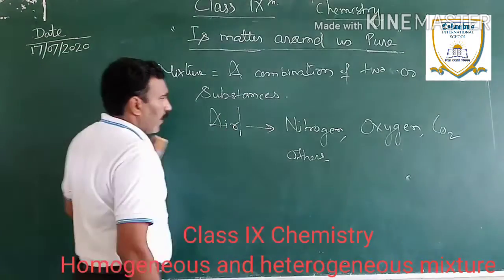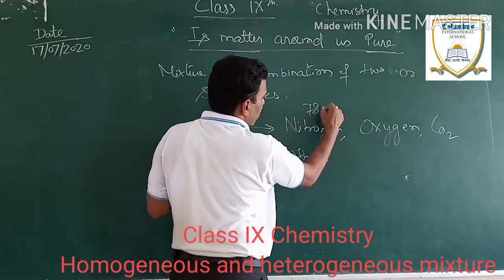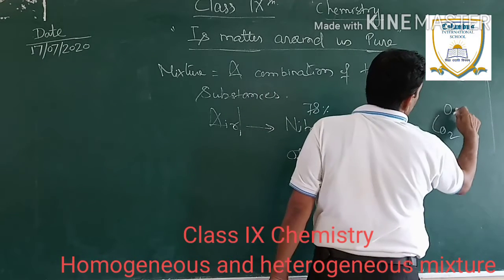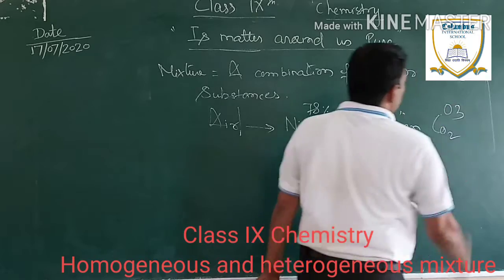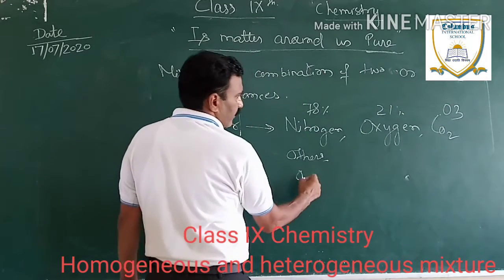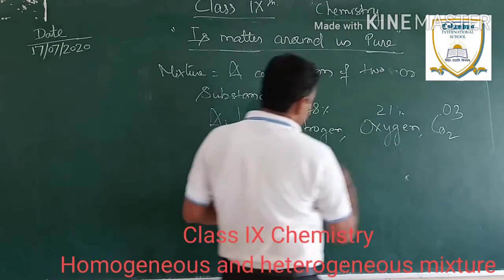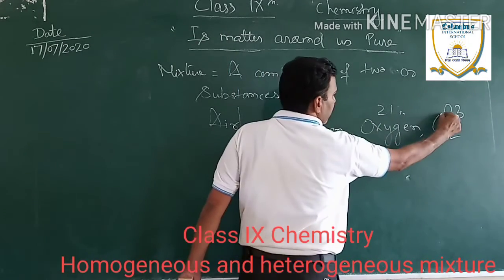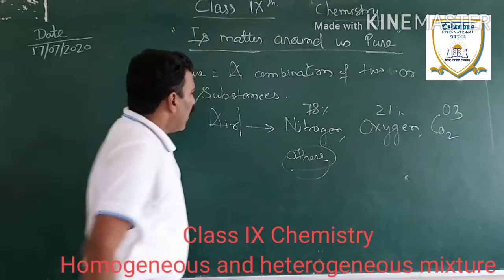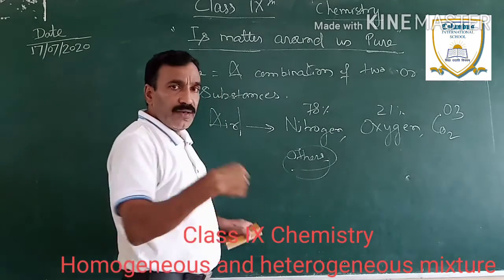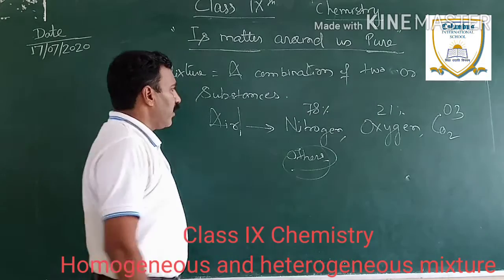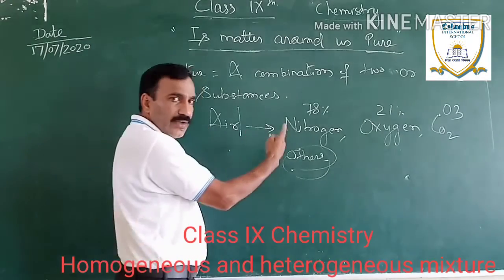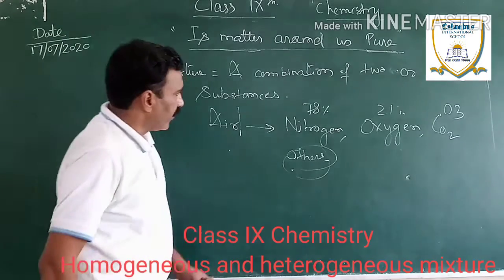However, the percentage is almost fixed. This and this together constitute 1%. So let me write it 0.3%, and the remaining is this one. However, now in continuity we will learn about compounds. There you have to remember this point, which I will explain there, because it will create confusion.